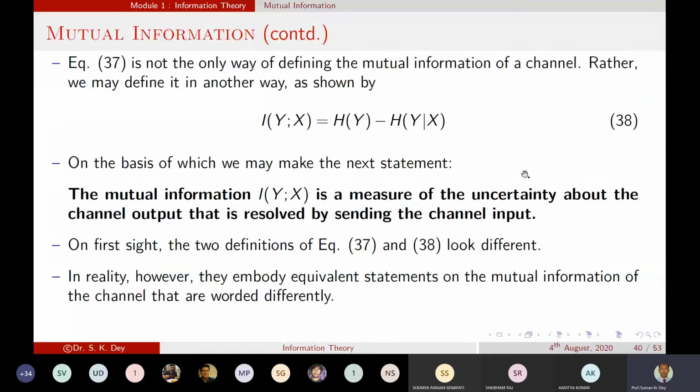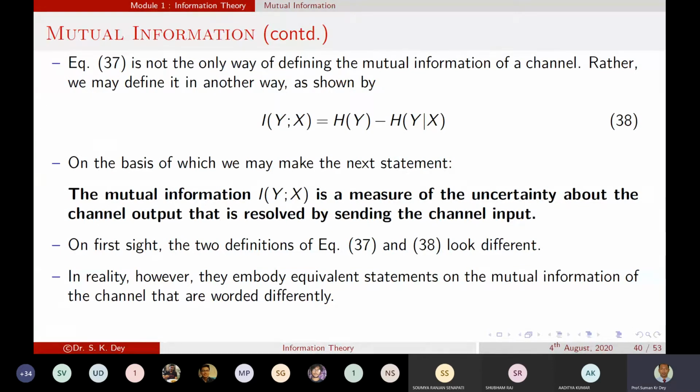That mutual information is equal to I(Y;X) = H(Y) - H(Y|X). Okay, so this is the other way, and in the case of equation 38, what is the statement? Measuring the output uncertainty by sending the input channel.